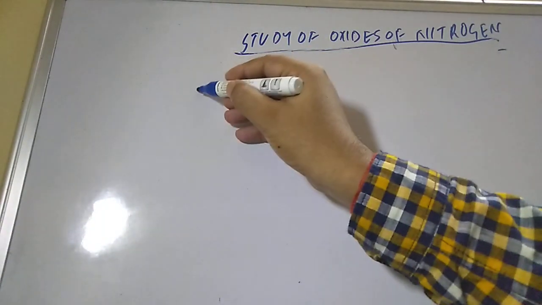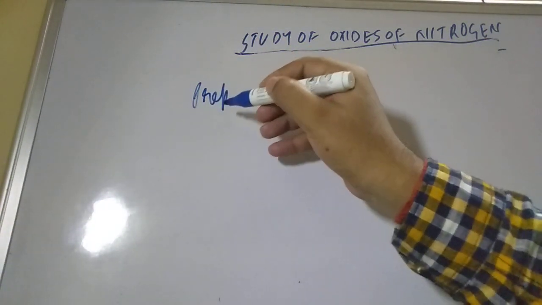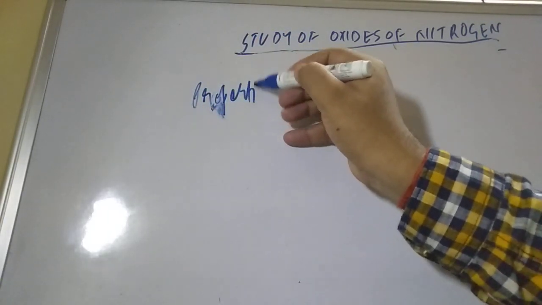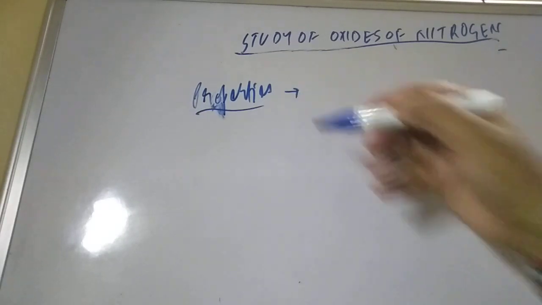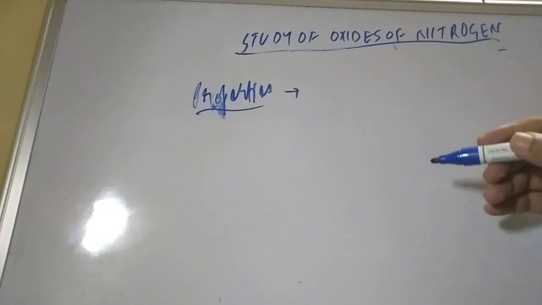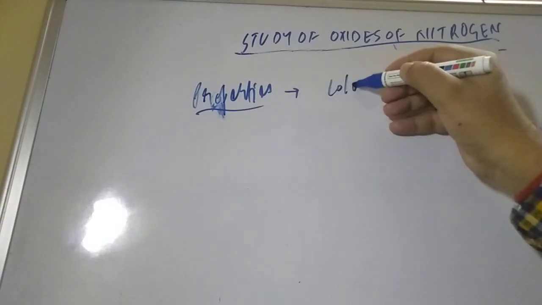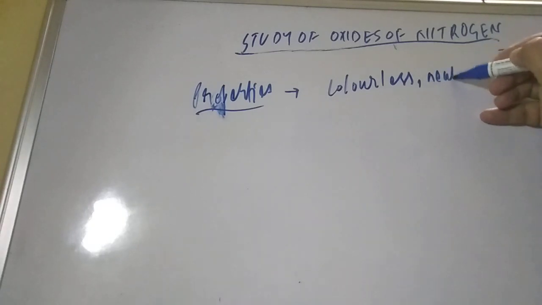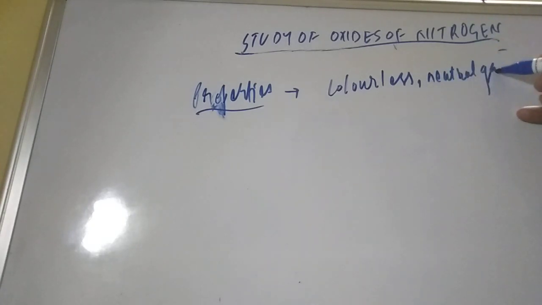So the next heading we are going to study is properties. What properties do we have to study here? If you see, this is a colorless neutral gas. Neutral gas means neither acidic nor basic.